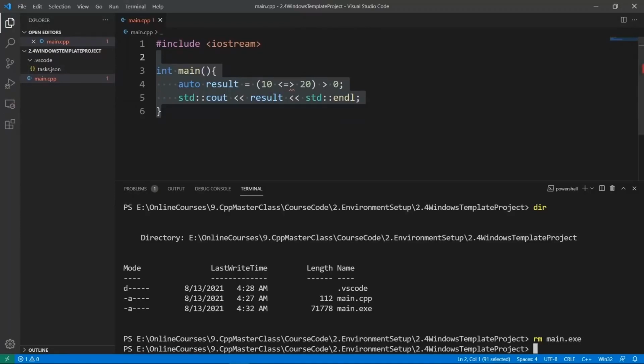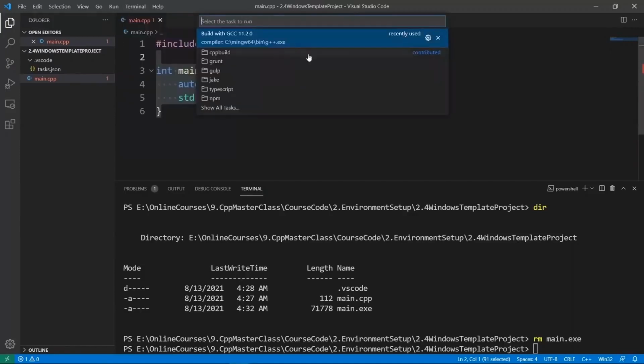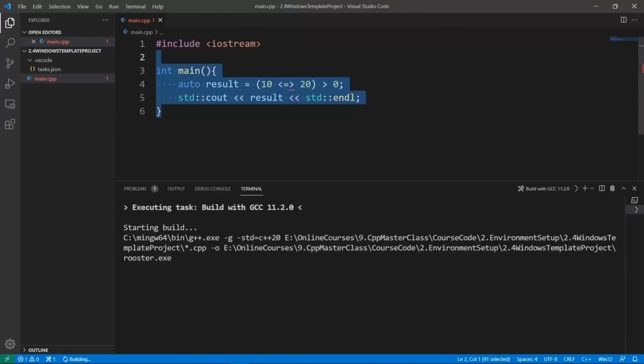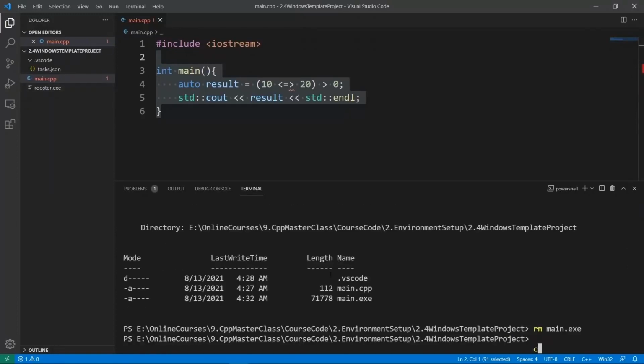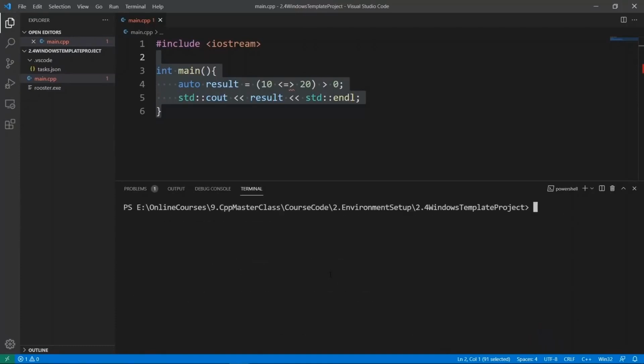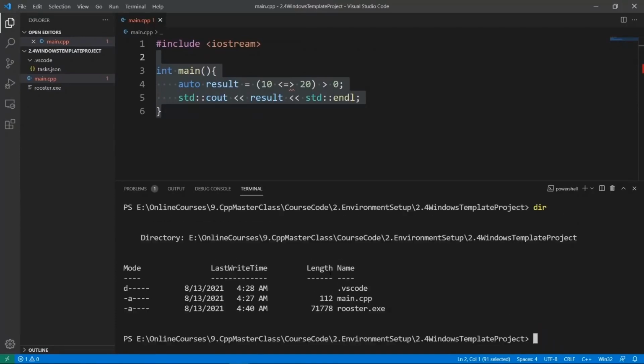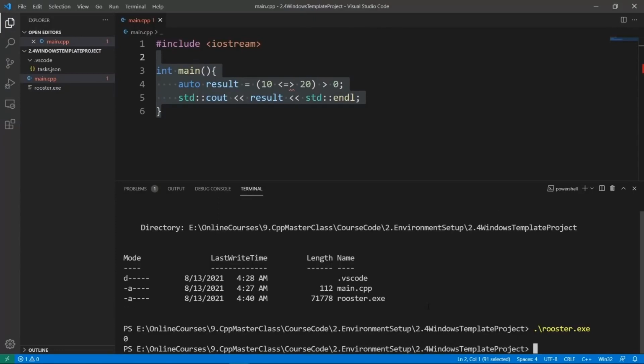I want to build again using my new configurations in my tasks.json file. I am going to run the task to build with our GCC compiler. This is going to build again, and you see that it is using the configurations that I passed. You see that it is building every single CPP file in the directory here, and it is going to generate a program called rooster.exe. And if we look here, we're going to find it. We can hit enter in the terminal and type clear to clear things out. And if we do dir again, we're going to see that we have rooster.exe and we can run it by doing rooster.exe here. And this is going to do what we want.